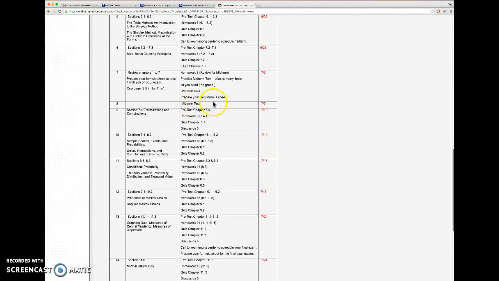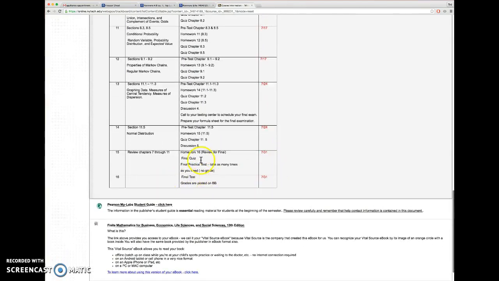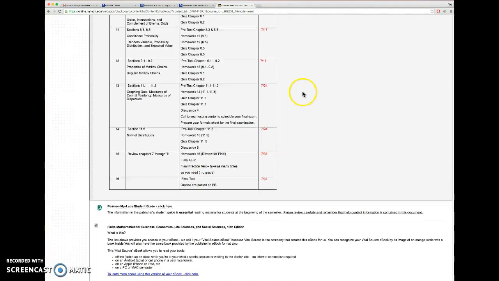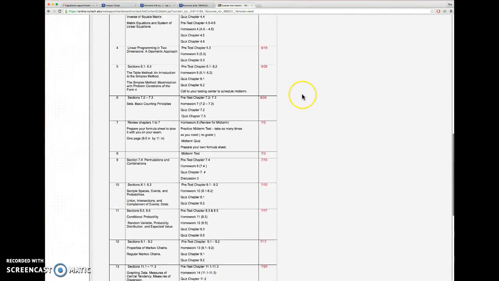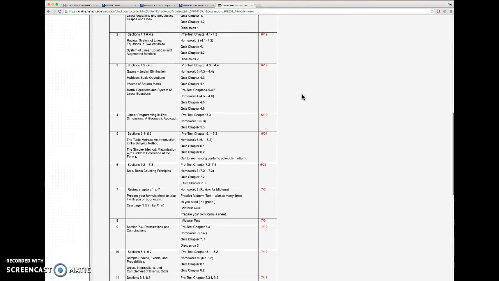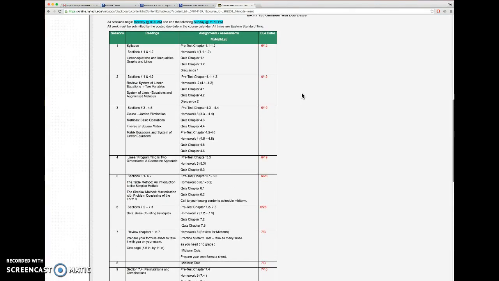We have the midterm test. We'll talk about how you need to sign up for that. And final. The midterm and final will both be done in person. You'll have to either go to an Ivy Tech location or a suitable community college that has a testing center. I'm going to ask you during the first week to let me know what your testing center is.